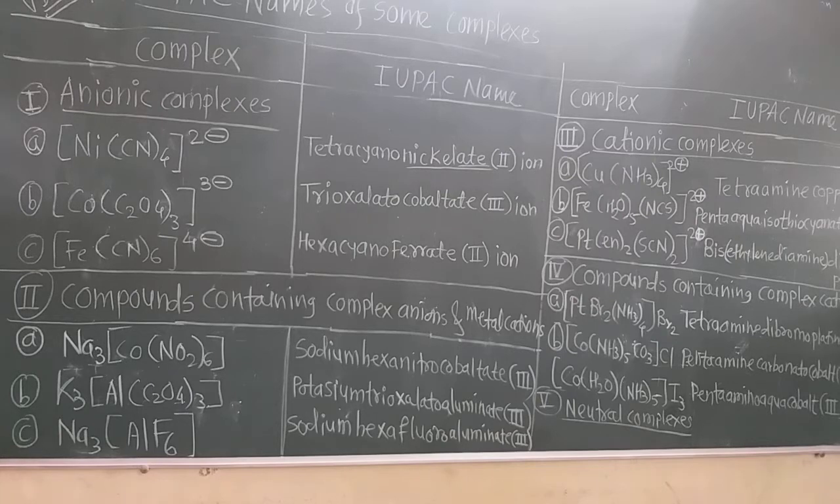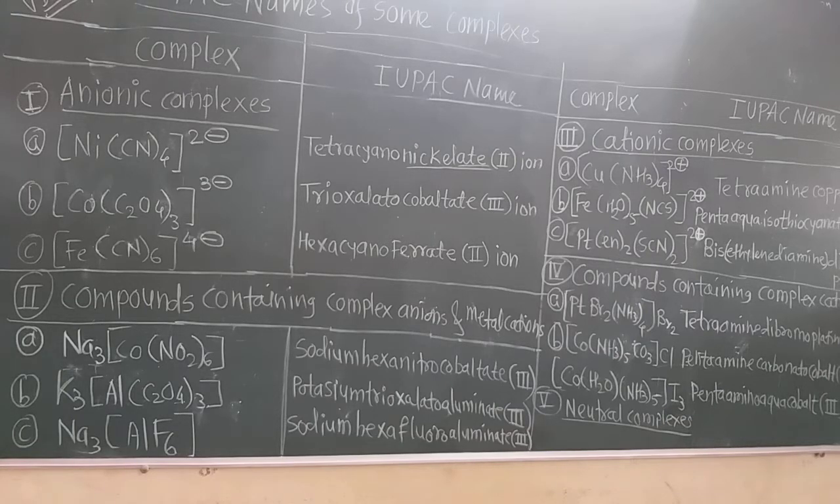Always write down the name in one word, and there is no space between any word of metal ion or tetra or cyano or parenthesis, no space at all. Continuously you have to write that as shown on the blackboard.